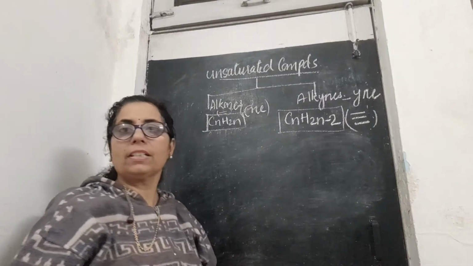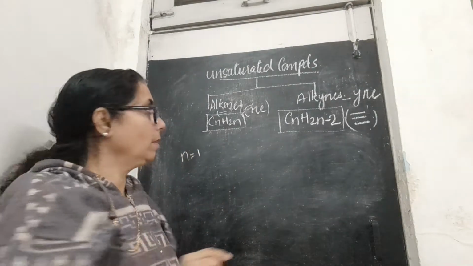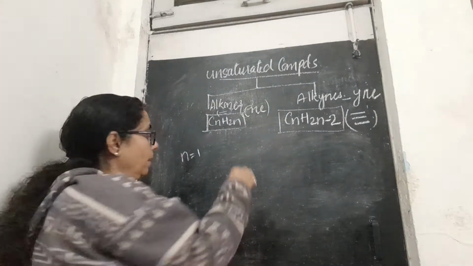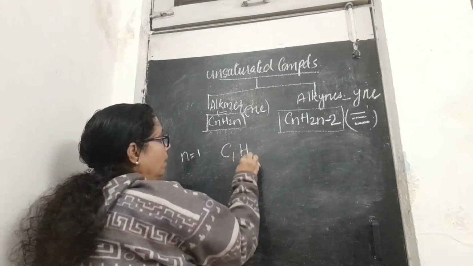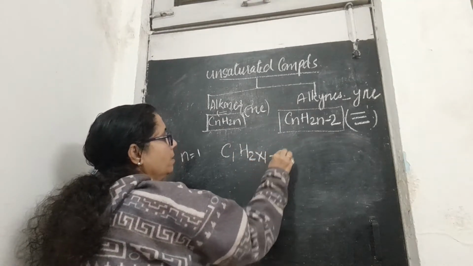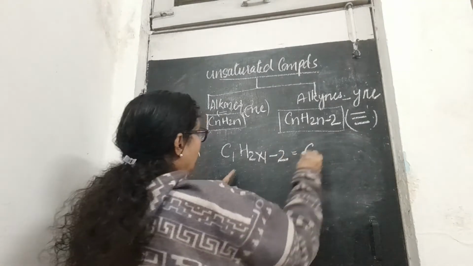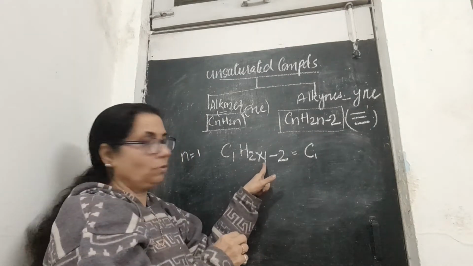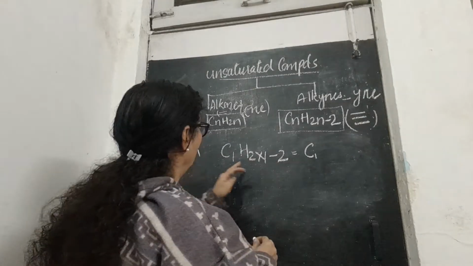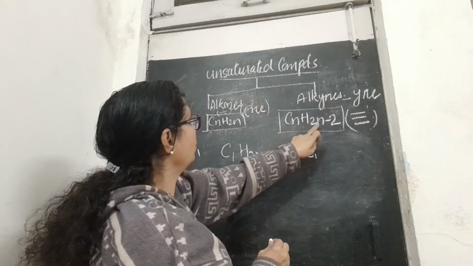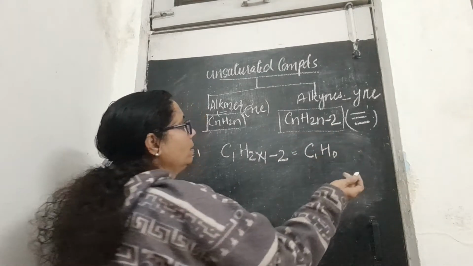Here also we will start with n equal to 1. Using this formula for alkyne, C1 H2 into 1 minus 2. So what will you get? You will get C1, and H will be 2 ones are 2, minus 2, which is 0. So H is 0, and only 1 carbon is there.